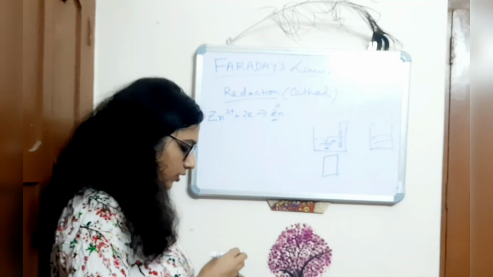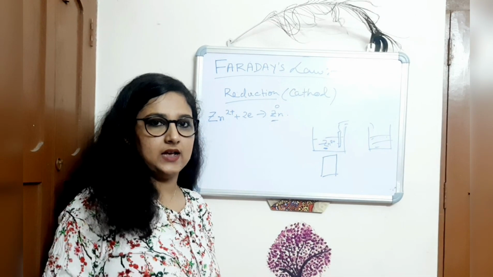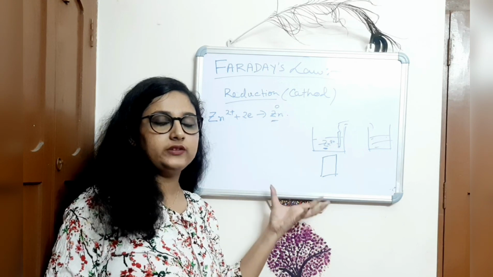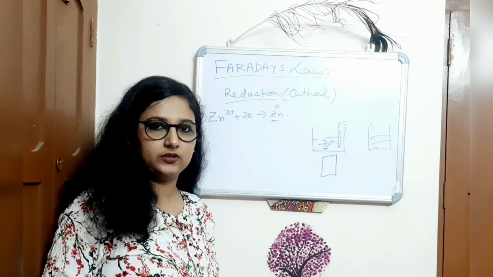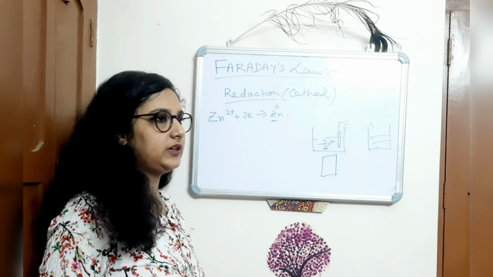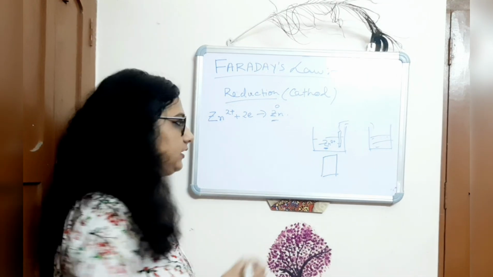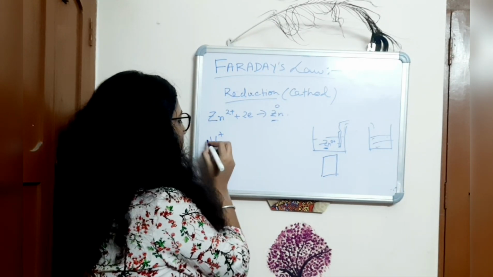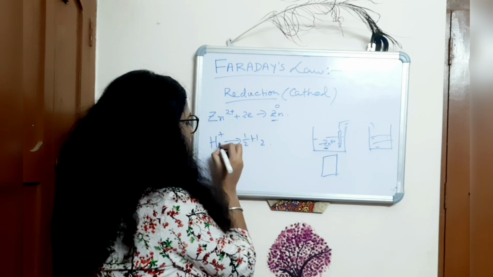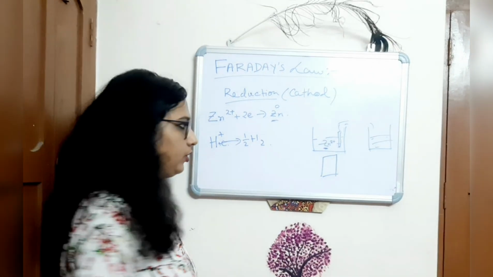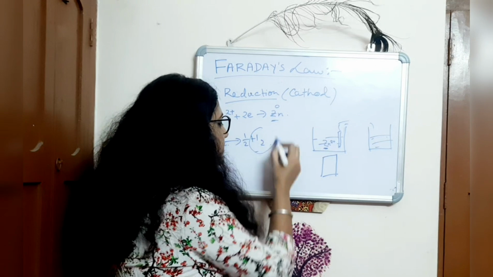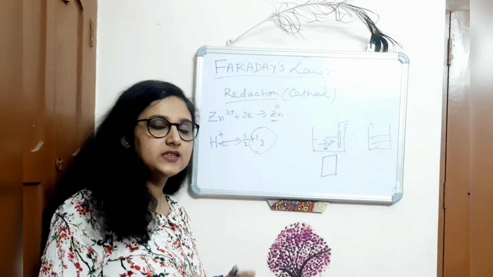So Faraday's law will tell us the weight of the metal deposited on the corresponding electrode. Not only the weight of the deposited metal, but if in any redox reaction a gas is forming, like H+ plus electron forming half H2, then from Faraday's law we can find the pressure of the H2 in the system.